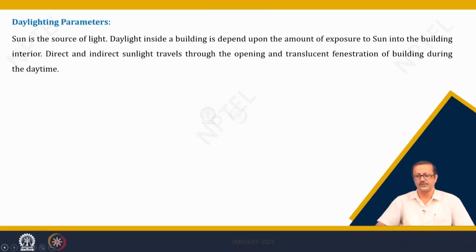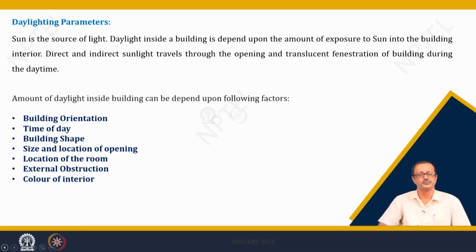So, there are different parameters which have a vital role in daylight calculations in a particular indoor environment. It depends upon the orientation of the building, and it depends upon the time of the day when I am going to measure or want to have the daylight.